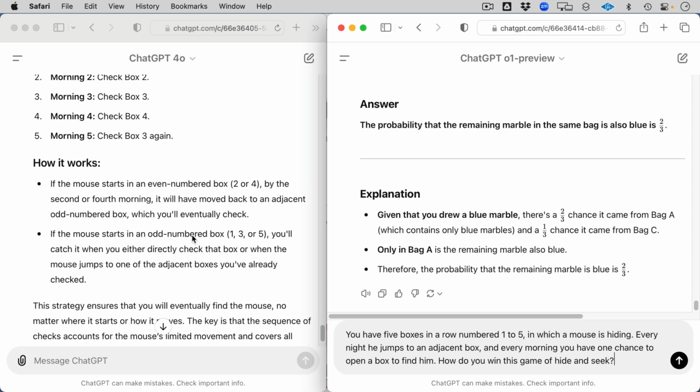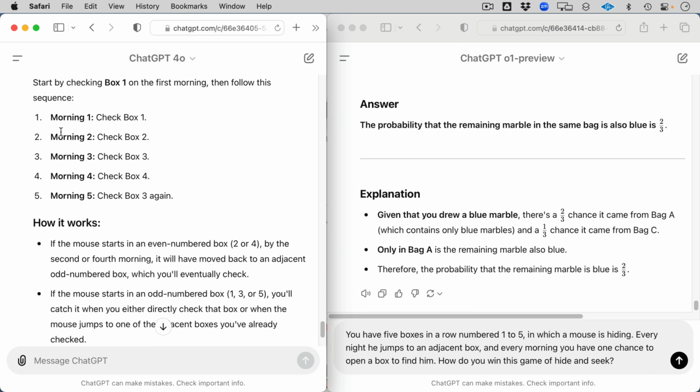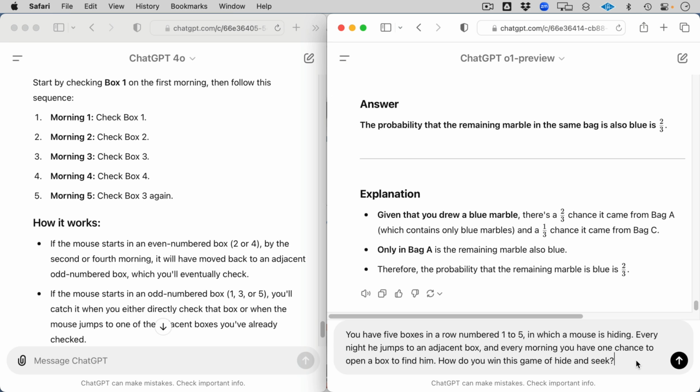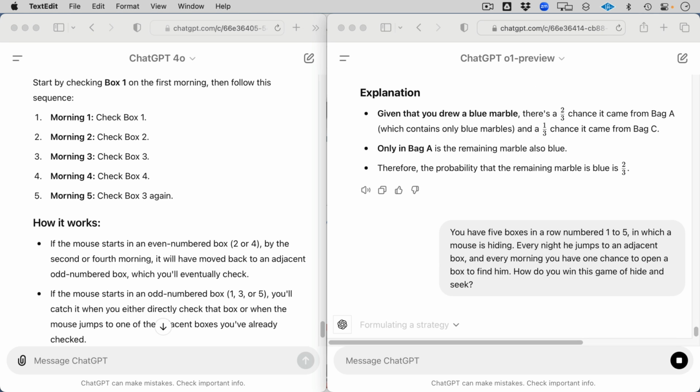It's actually, the answer is check boxes 2, 3, and 4 in order until you find him. So let's see. So 2, 3, and 4, maybe not what we were looking for. So it should be 2, 3, and 4 until you find him. Let's see what we get over here.